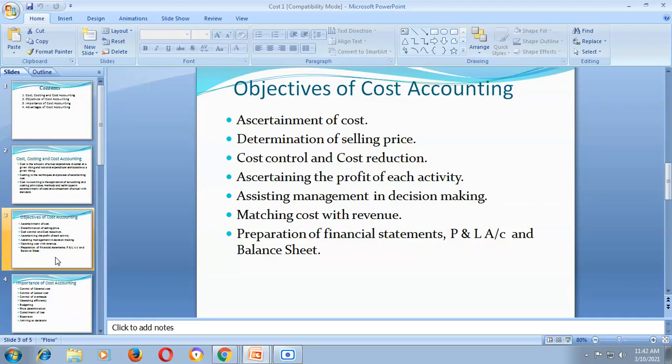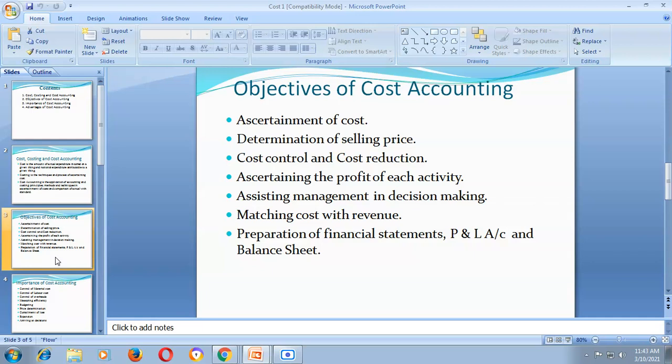What is ascertainment of cost? Suppose to produce a cup of tea, how much amount is incurred in the form of direct material, say sugar or tea powder, direct labor for cooking a tea or coffee, whatever labor cost is required, and direct expenses, meaning gas or anything. So to know the total amount of cost, cost accounting is helpful. So the primary or main object of cost accounting is ascertainment of cost.